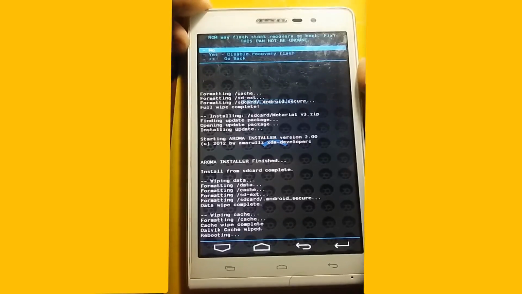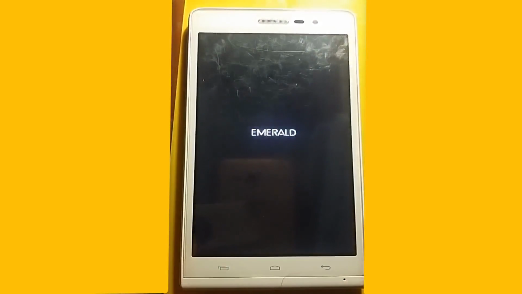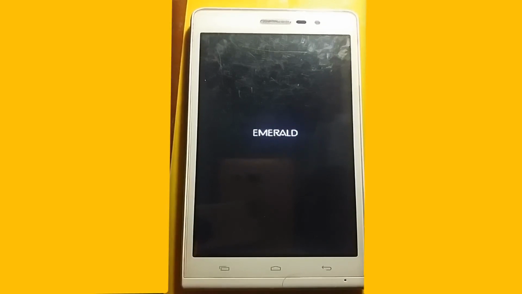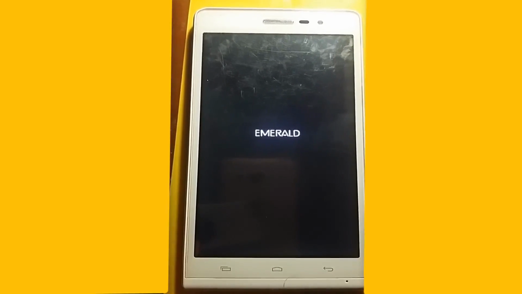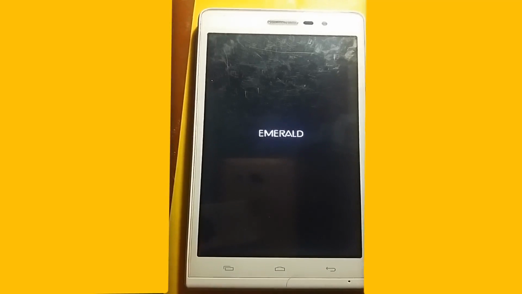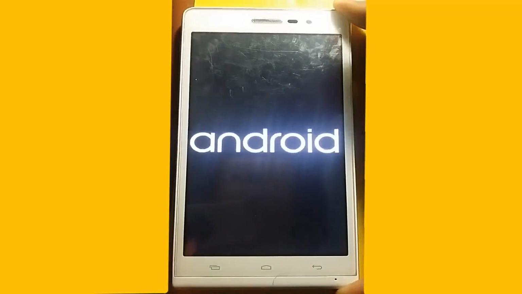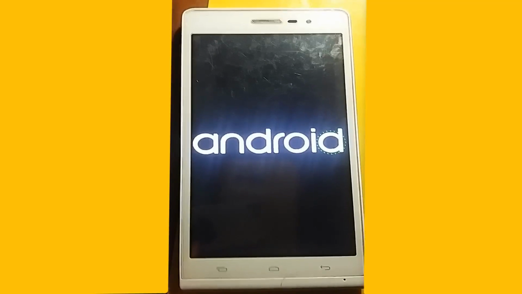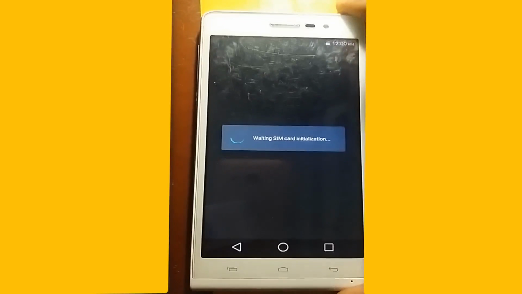Go back, again go back. It's done. Now your phone is rebooting. It takes some time because it's the first boot of your new ROM. It takes a time, don't worry, wait and see. It's done.